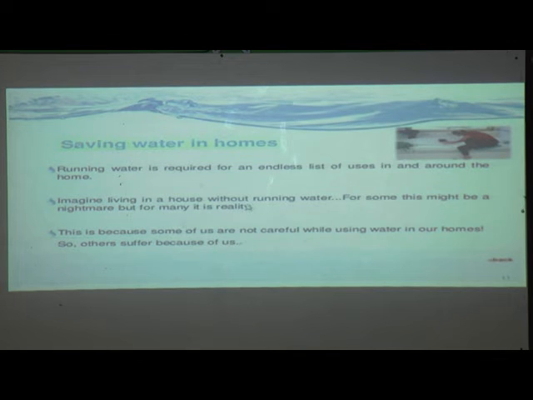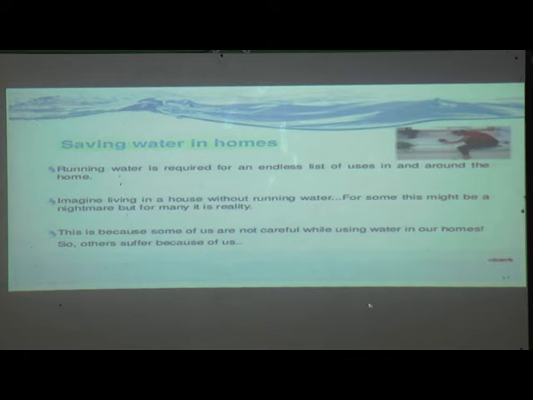So we should save water for these people who are not getting even drinking water. This is because some of us are not careful while using water. Why are these conditions happening? Because some of us are not careful while using water in our homes.